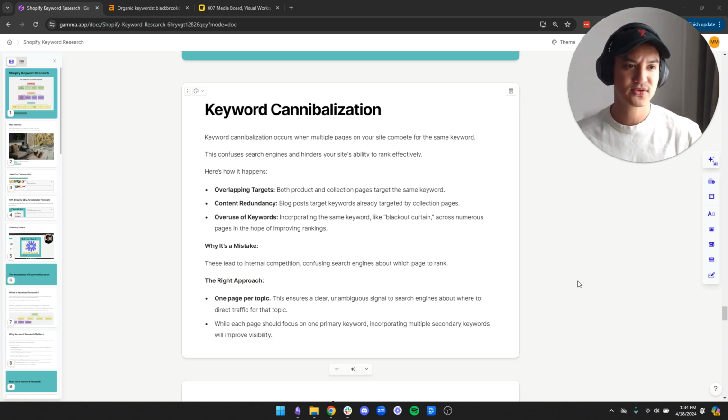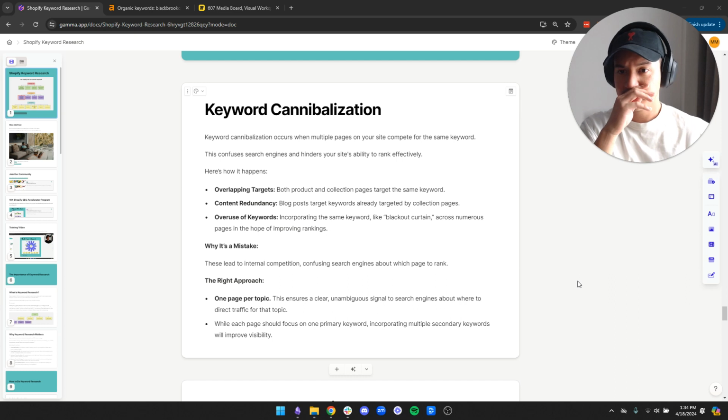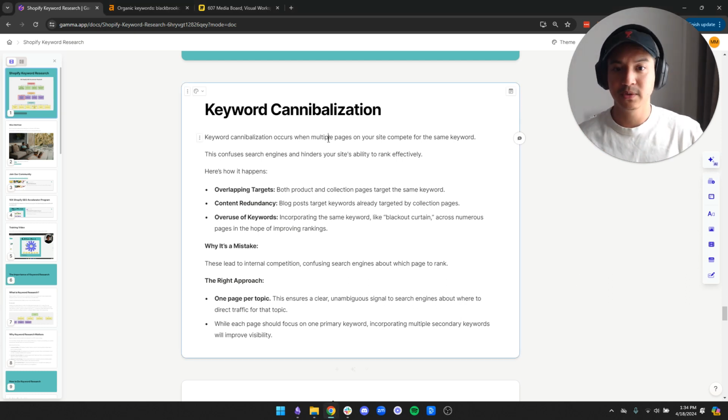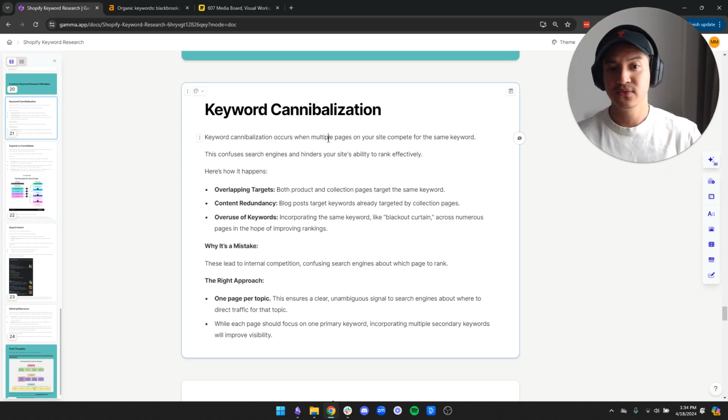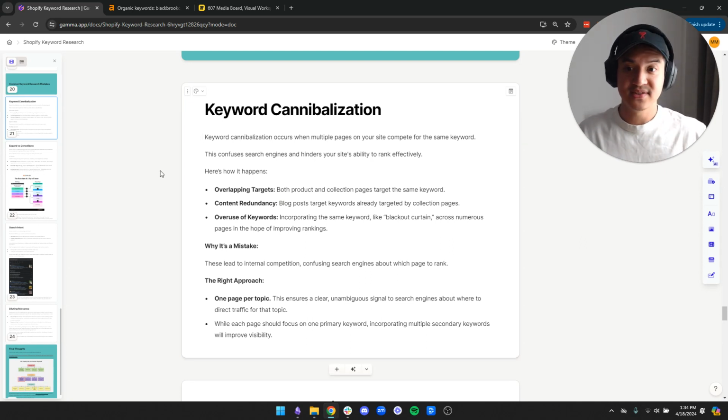I'm going to go over how it happens, why it's a problem, how to identify it, and what you can do to solve or fix this problem, right? So, if you don't know what keyword cannibalization is, it's something that occurs when multiple pages on your site or your store compete for the same keyword. What happens is this confuses search engines and hinders your site's ability to rank effectively.